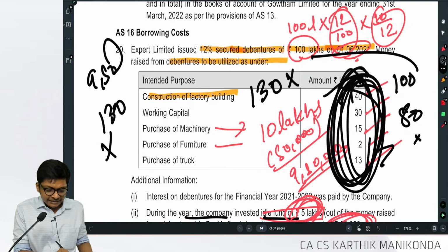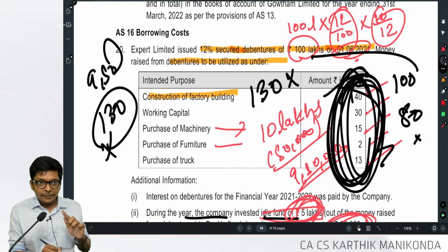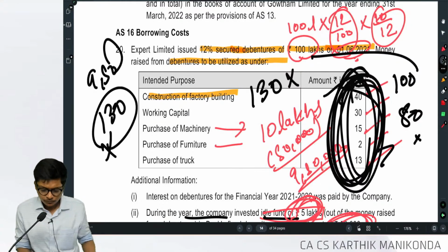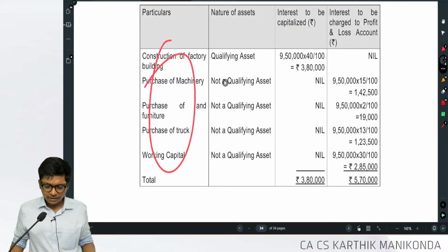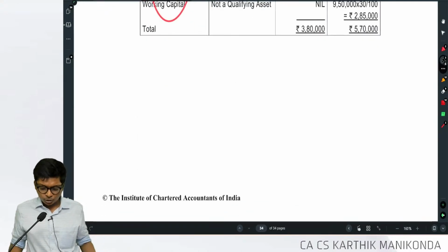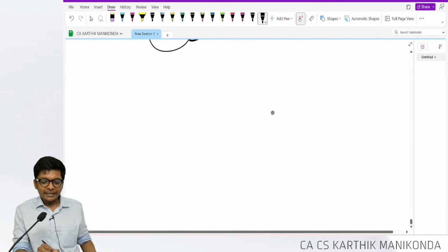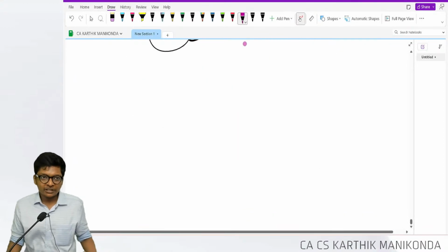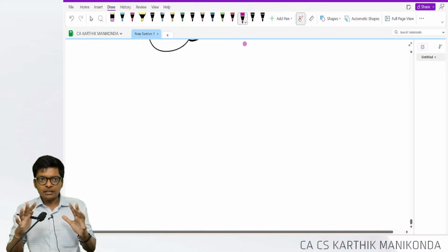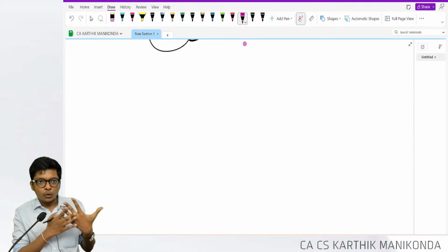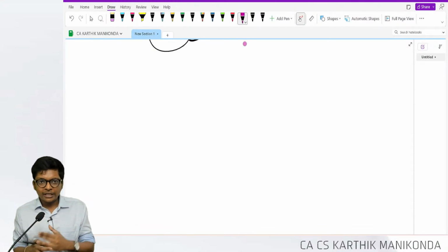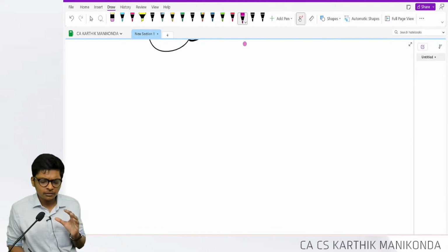If you apply the interest rate on this, then the interest will become more than 9.5 lakhs. Okay. So that's about it. We apportion, RTP comes to an end. We did 2 RTPs, guys, May and November RTP. AS10, we covered all the key concepts, what's included and what's excluded, and component method of depreciation.